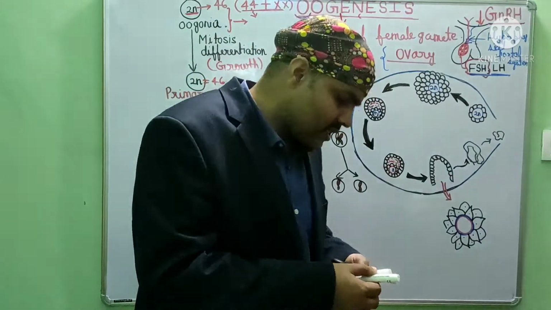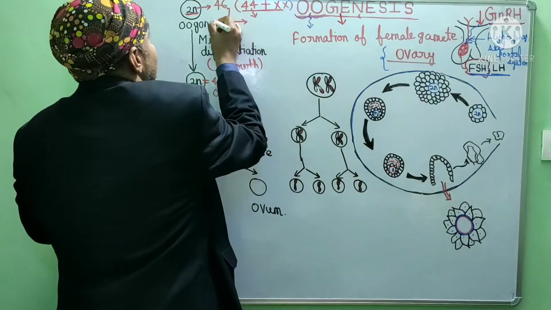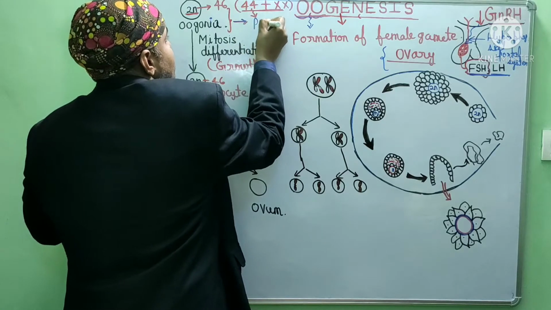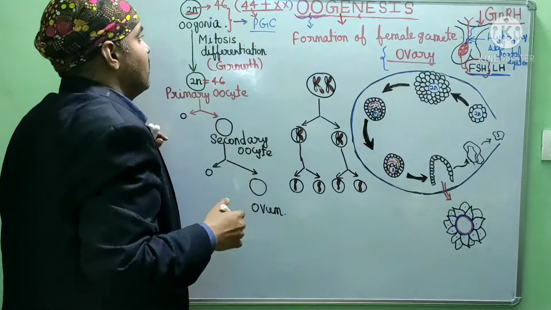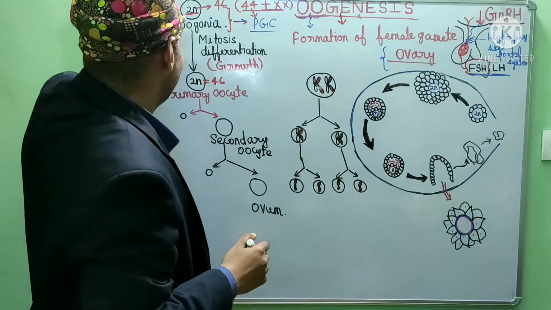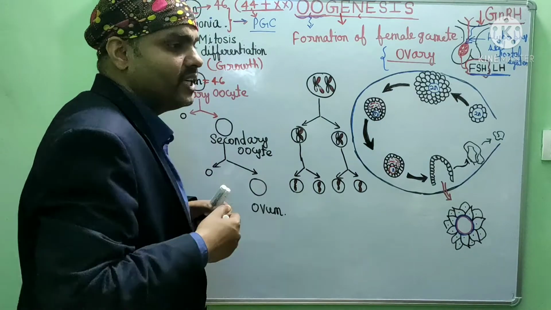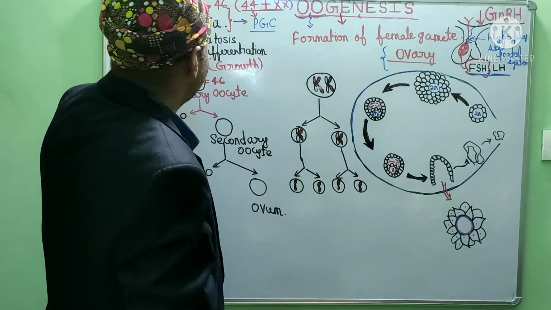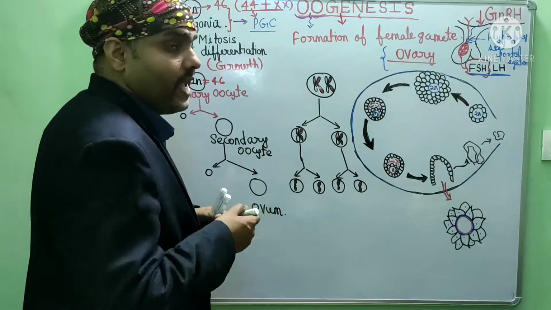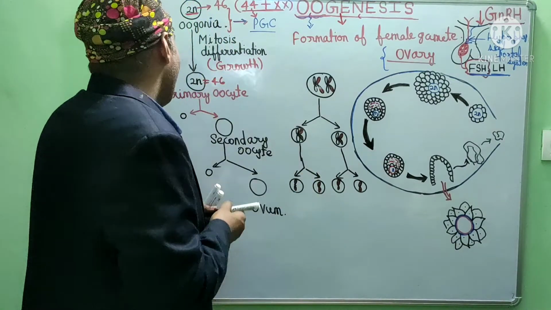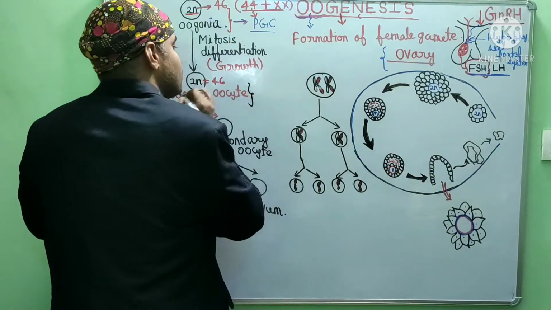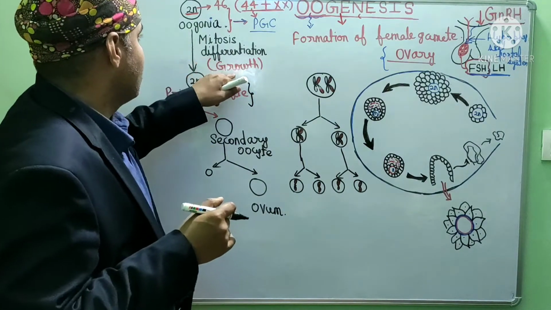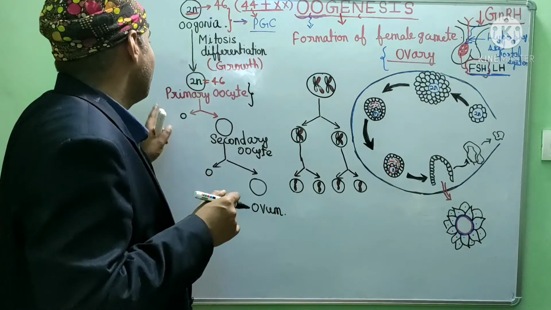And there is one cell. That cell is called oogonia. This oogonia is a kind of primordial germ cell, which is a diploid cell. This oogonia will go through mitosis and increase its number. By multiple mitosis, the oogonia increase their number, then they differentiate a little and form a cell that is called primary oocyte. So oogonia will go through mitosis, growth, and finally form the primary oocyte.